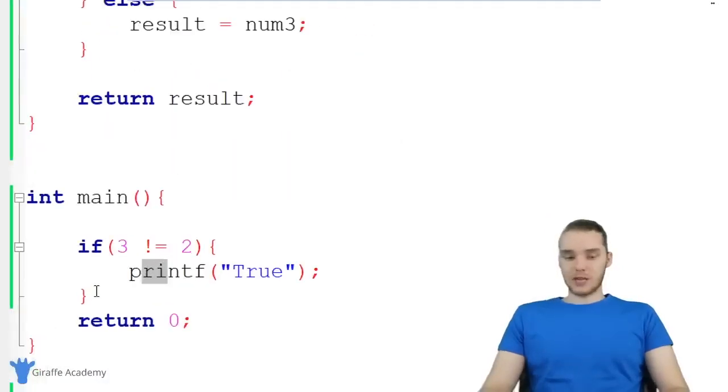One more thing I want to show you is how we can negate an entire operation. For example, if I said 3 is greater than 2, this is going to be true, right? So we'd end up printing out true down here because 3 is greater than 2. But I could surround this whole thing with parentheses, and I could put an exclamation point right before this. This is called the negation operator, and it's basically going to negate whatever this ends up being. So if this is true, and we put this negation operator here, this whole thing is going to be false. And so now you'll see, because this is true and we're using the negation operator, we're not going to end up printing out true.